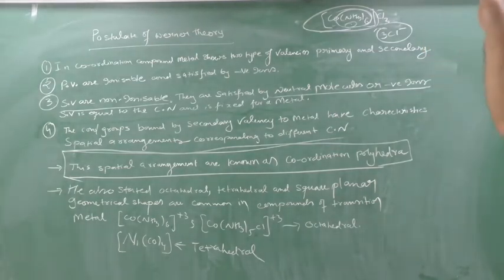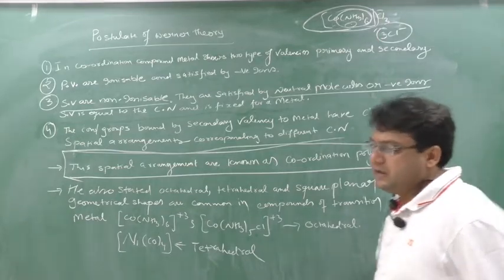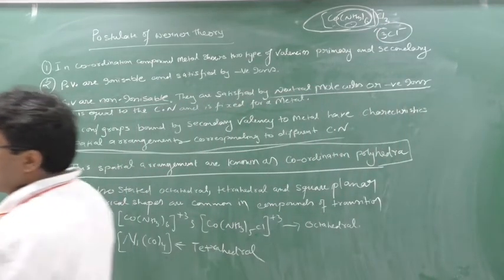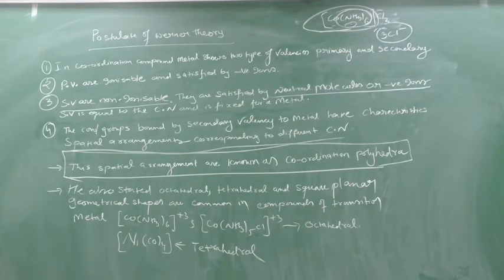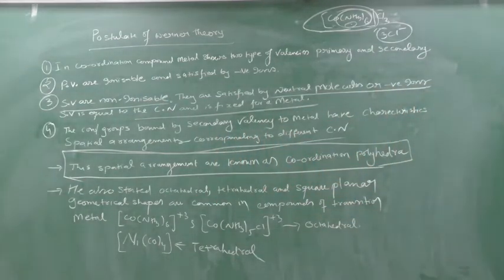And this itself we say as coordination number, because we know what coordination number means: the number of ligands associated with the central metal atom is known as coordination number, and it is fixed for a given metal. So secondary valencies are non-ionizable and they are satisfied by a neutral molecule or a negative ion.